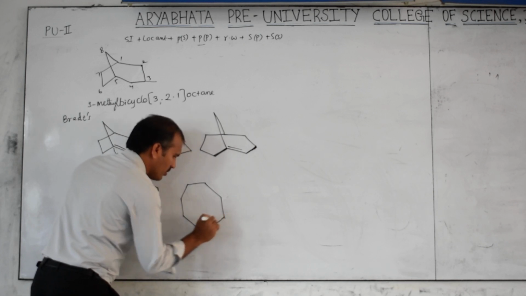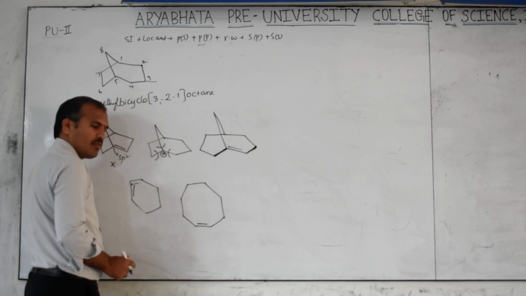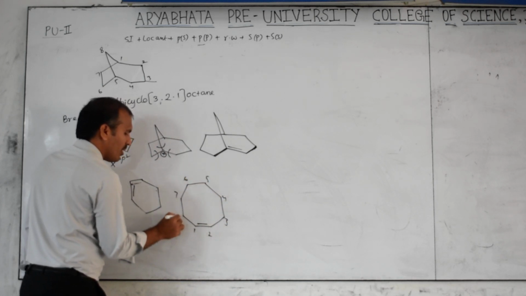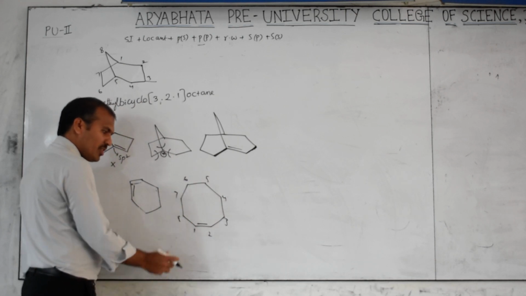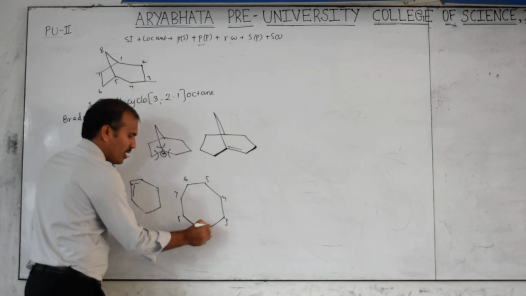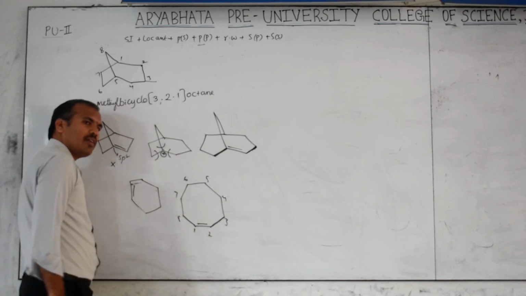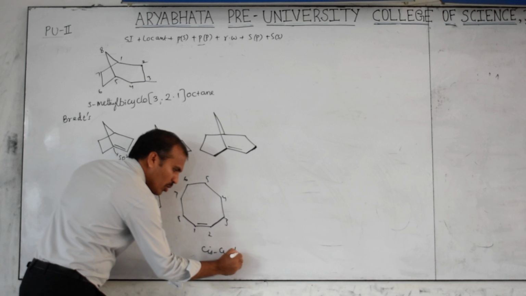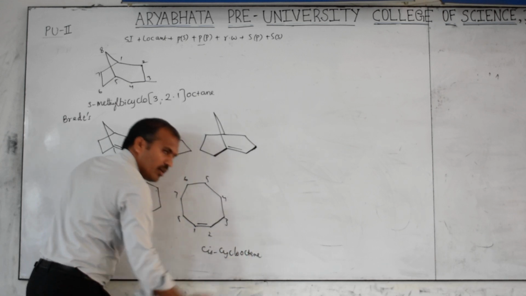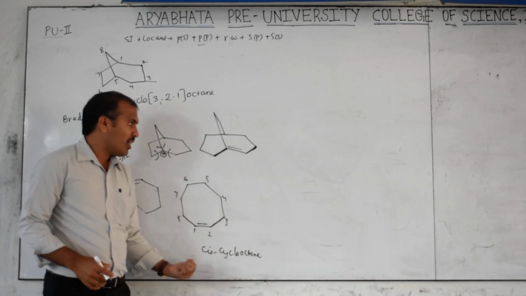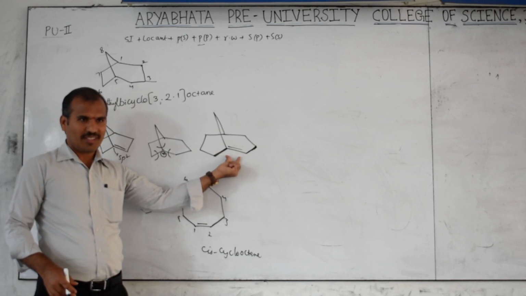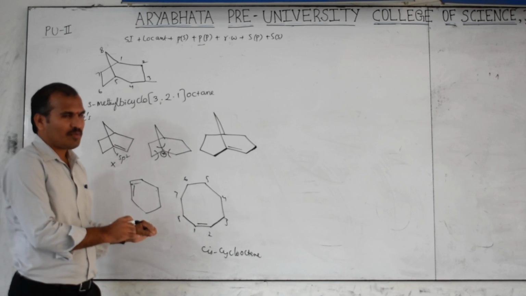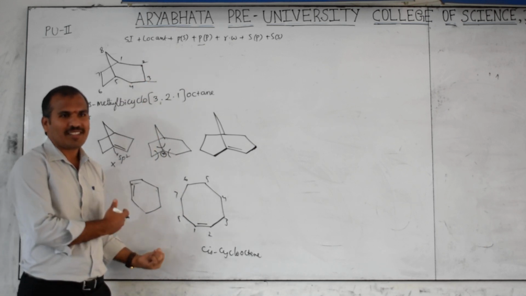How many members is this? Double bond present here. 1 carbon, 2, 3, 4, 5, 6, 7, 8. Then which form is this? This carbon and this carbon, same side or opposite side? Same side means what do you call this? Cis cyclo-octene. Why am I explaining here? Because this also has 8 carbons, and this also has 8 carbons. That's why both should be remembered perfectly. That is the purpose I am explaining this, because I am basically naming, but this is different.